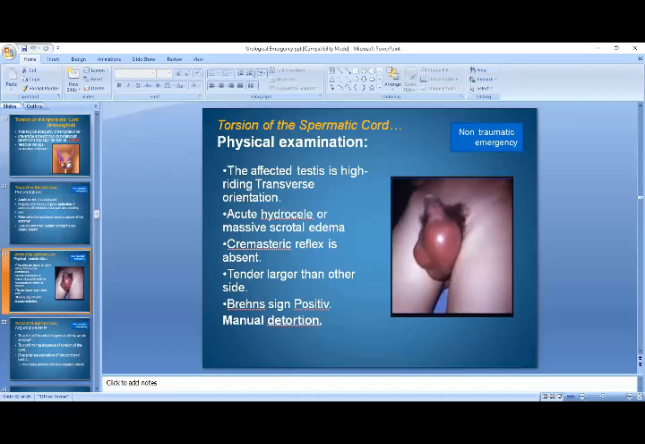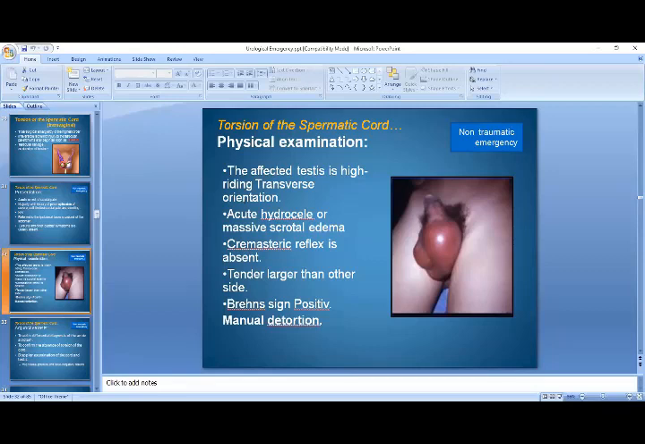It means the pain doesn't go away when lifting up the testis. In case of epididymo-orchitis, if you lift the testis up in the scrotum with the help of your hand, then the pain will be relieved. But in case of testicular torsion, if you lift the testis, the pain will not be relieved.